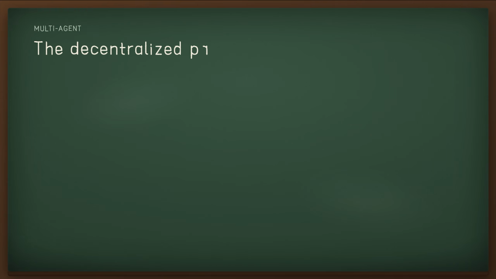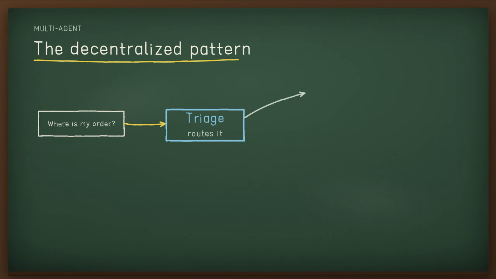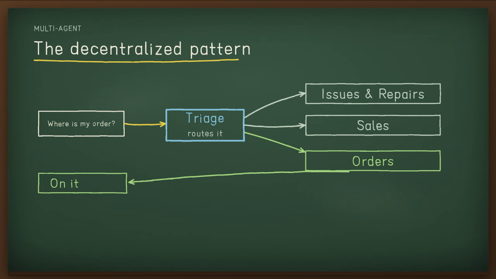Second, the decentralized pattern. Here, agents are peers, handing off work to one another. A handoff is a one-way transfer. One agent delegates to another, passing along the conversation. Ask, "Where is my order?" and a triage agent routes you to issues and repairs, sales, or orders, and the right specialist takes over and replies. It's ideal for triage, where a specialist fully owns the task.